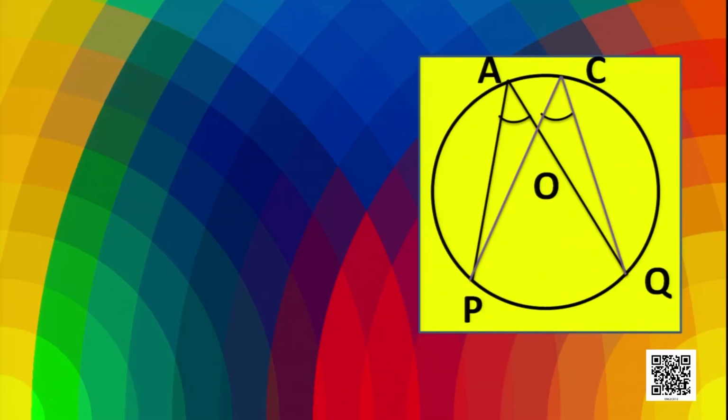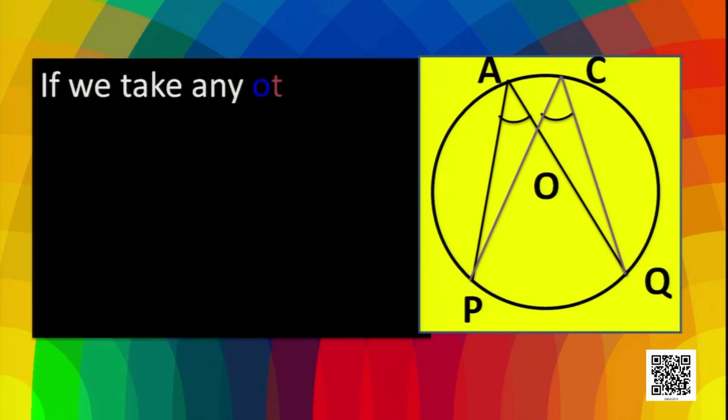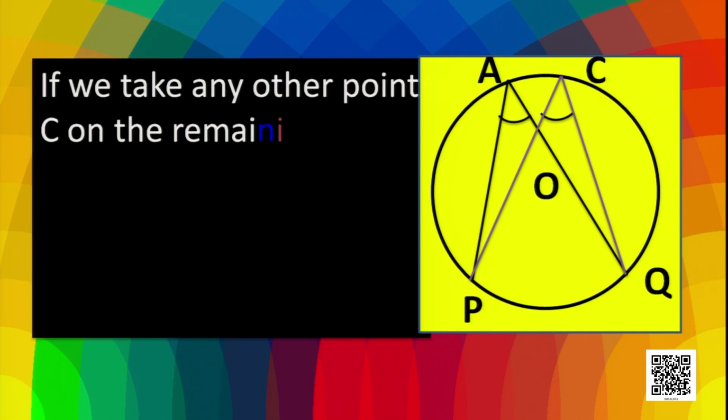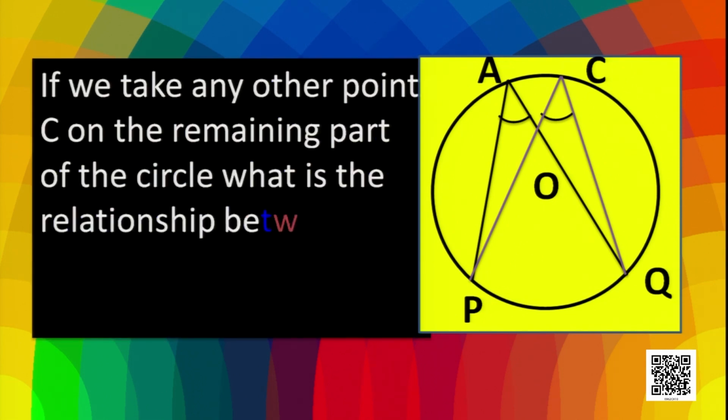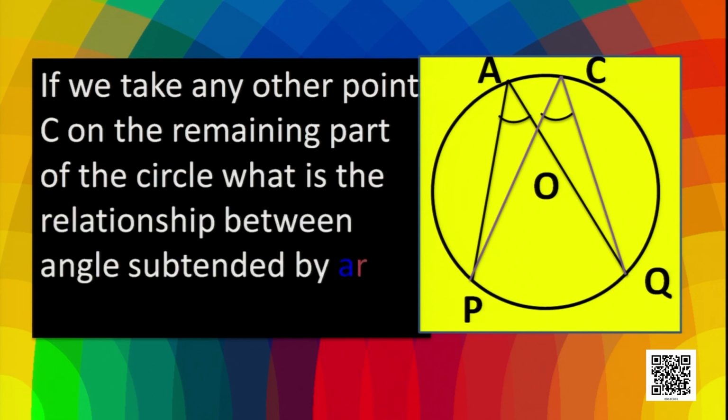So what about the angle subtended by PQ minor arc at the rest of the circle? If we take any other point C on the remaining part of the circle, what is the relationship between the angle subtended by arc PQ at A and C?